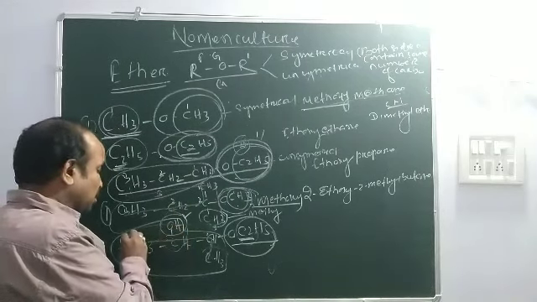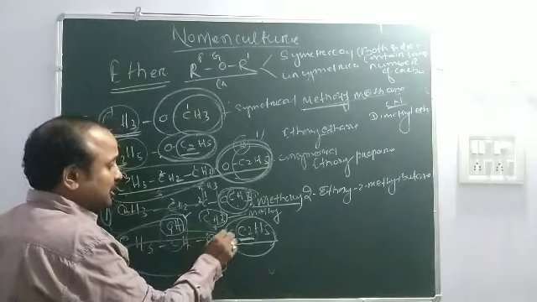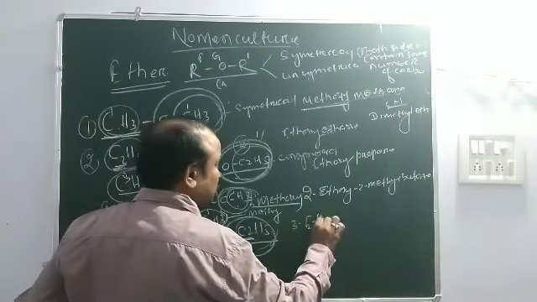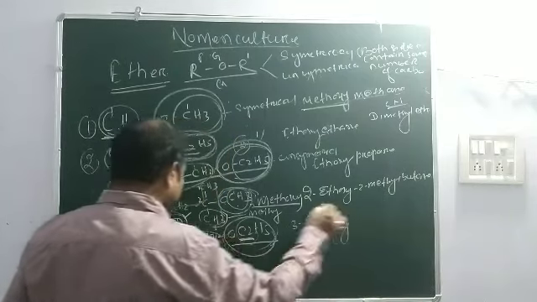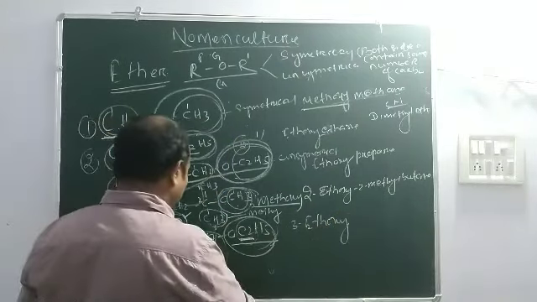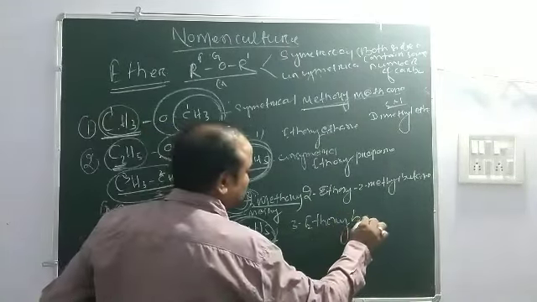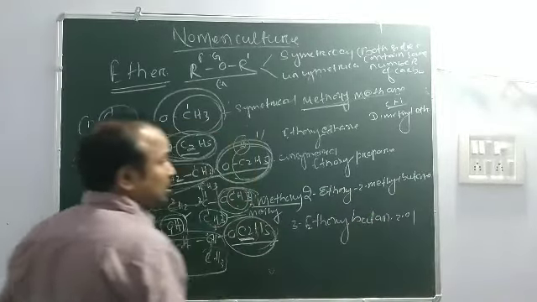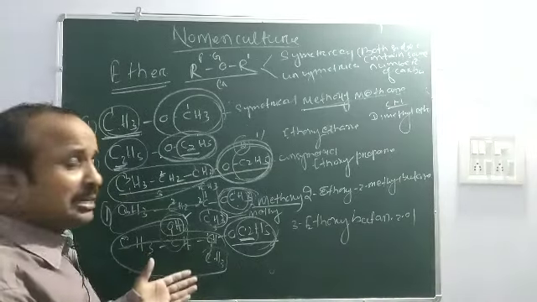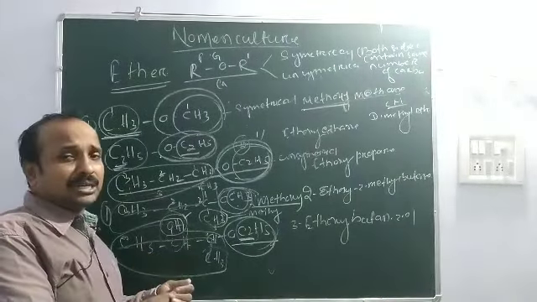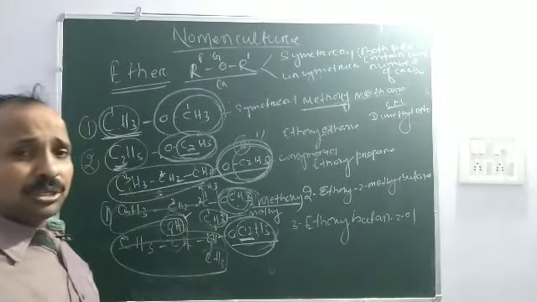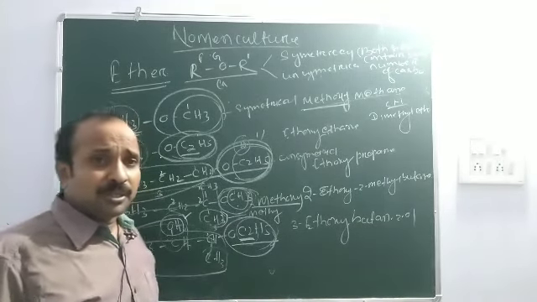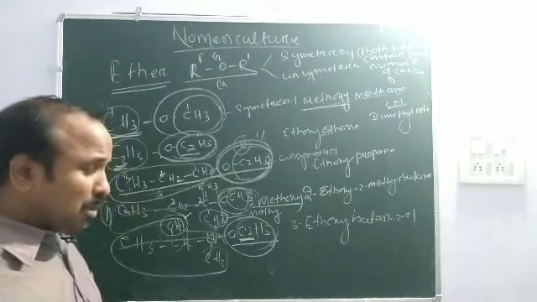So 1, 2, 3, 4, 3-ethoxy, root is 4 meaning butan-1-ol. If any other functional group is attached, write according to their priority and use their suffix.